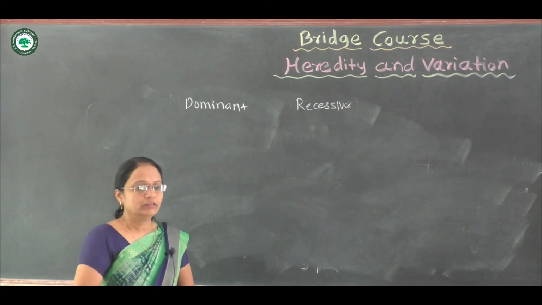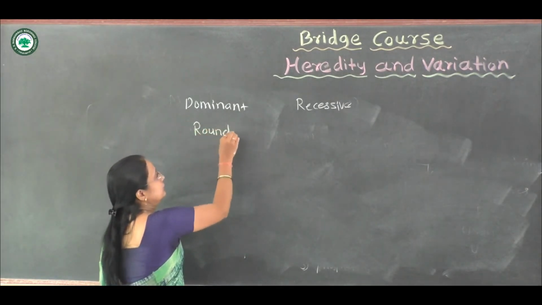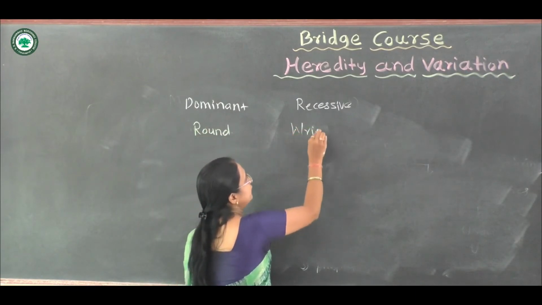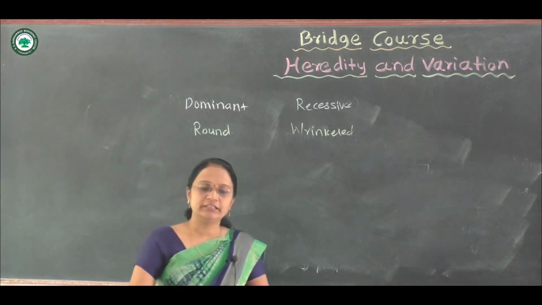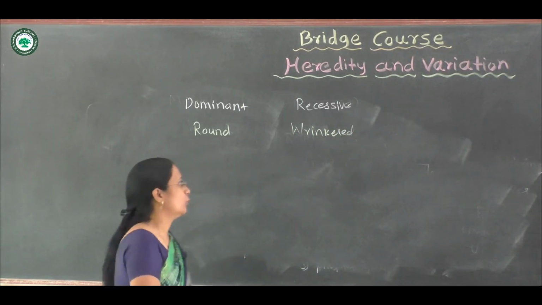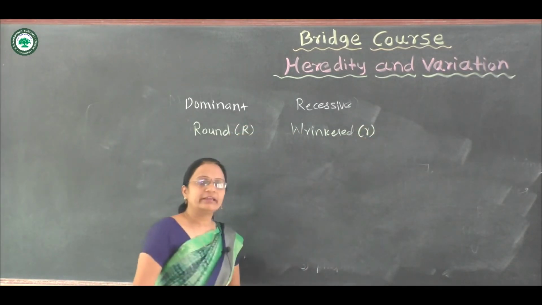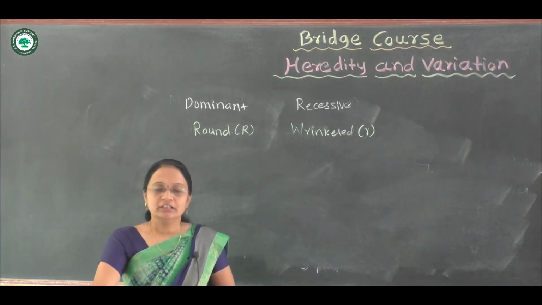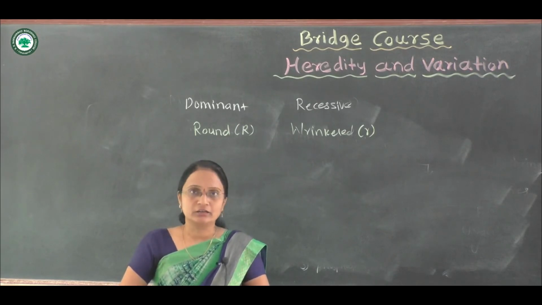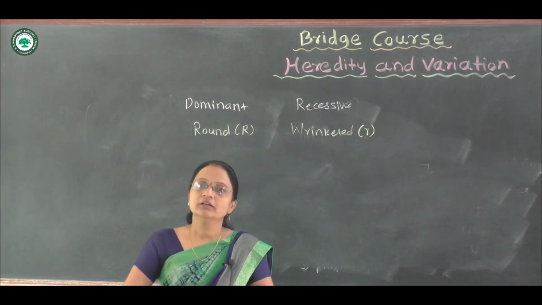Suppose the seeds produced may be round, and opposite to that he observed wrinkled. For seed shape, the dominant character is round, and the recessive character is wrinkled. Then he observed the color of the flower or color of the pod, position of the flower, inflated, constricted, axillary, tall.